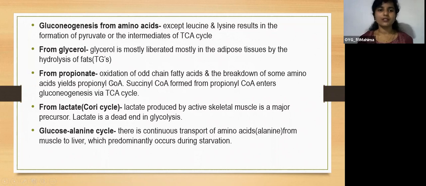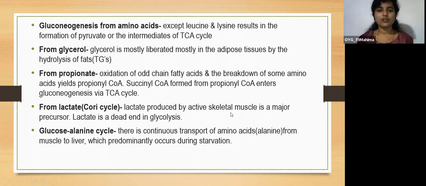And from propionate, this is the oxidation of propionate that is formed. Oxidation of odd-chain fatty acids and the breakdown of some amino acids yields propionyl CoA. And succinyl CoA is formed from the propionyl CoA, and enters gluconeogenesis via the TCA cycle. From lactate, there's a name for this cycle of gluconeogenesis from lactate, that is the Cori cycle.